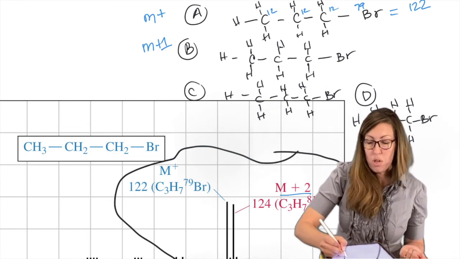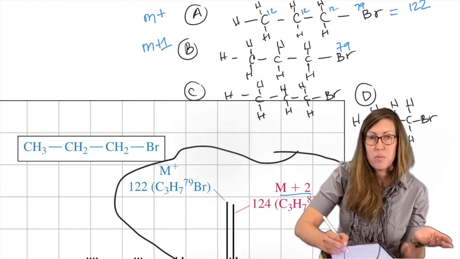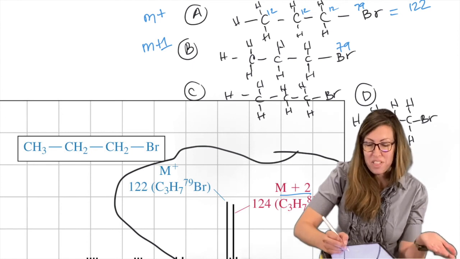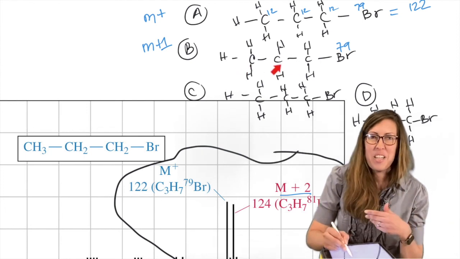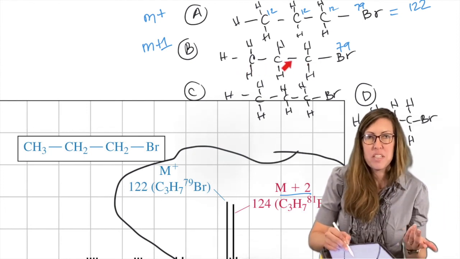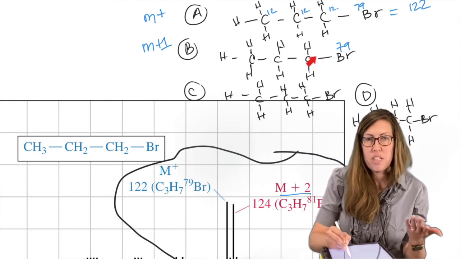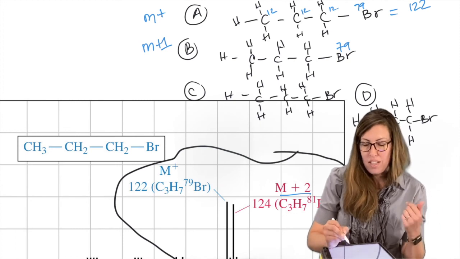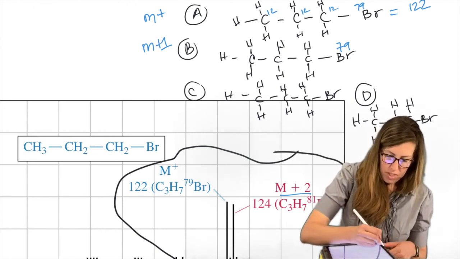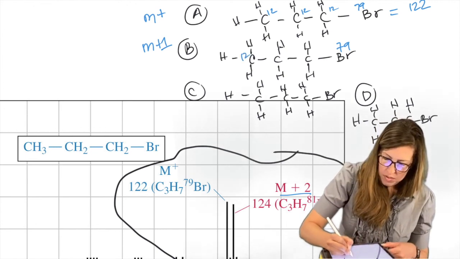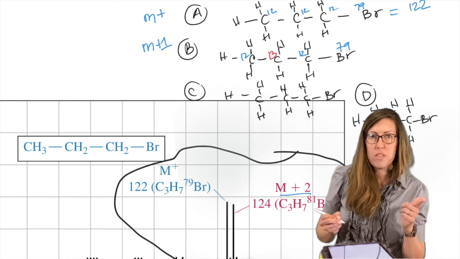M + 1, how do we get that? We don't have 81 bromine, we must have 79 because that would make it M + 2. The only thing that's M + 1, remember what M + 1 is for? For carbon, carbon 13. That means one of these 3 carbons. Pick a carbon, any carbon. It doesn't matter which one. It happened to be carbon 13. So they would all give that peak, whether it's this carbon, this carbon, this carbon. So there's some percentage of them, precisely 1.1%, that have a carbon 13 replacing a carbon 12. So let's label that. I'm going to actually pick the middle one, 13, and then I'll make it red just to stand out. So the M + 1 is thanks to our carbon 13 presence.